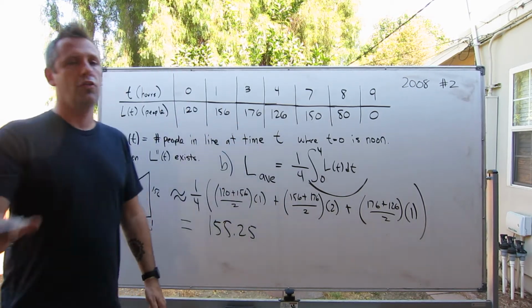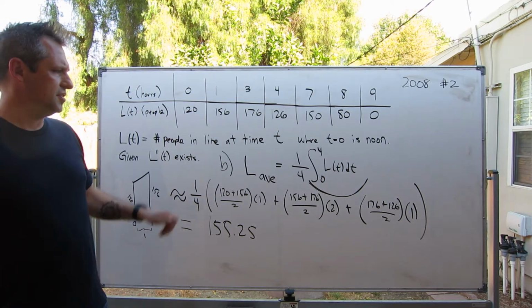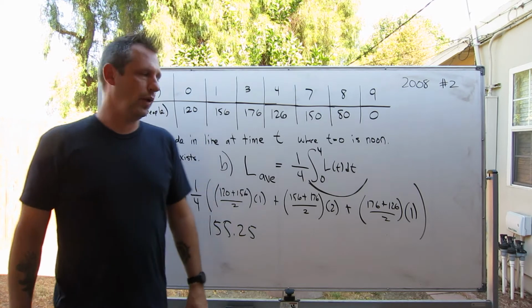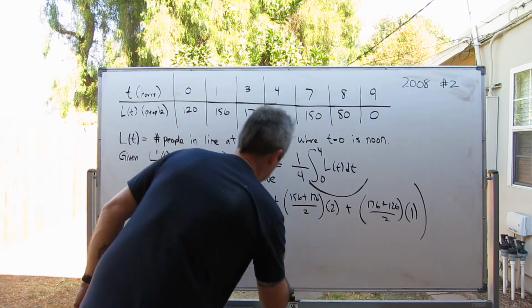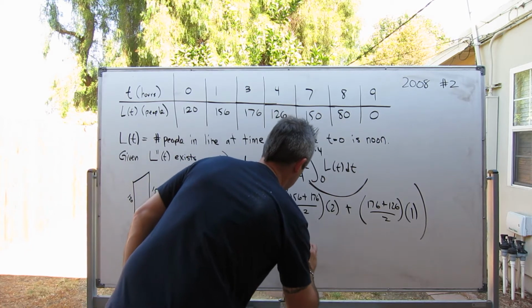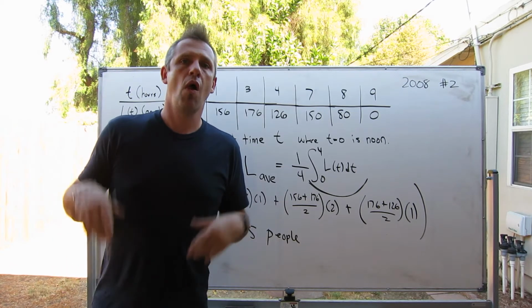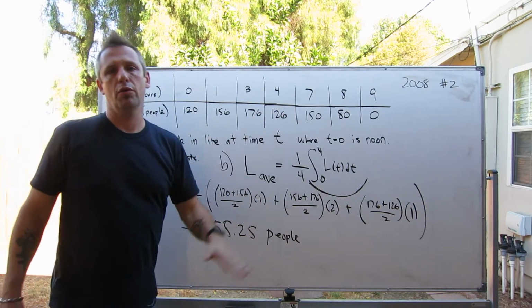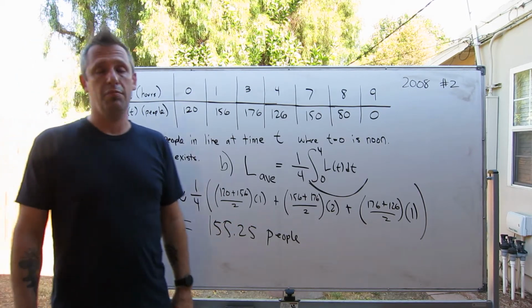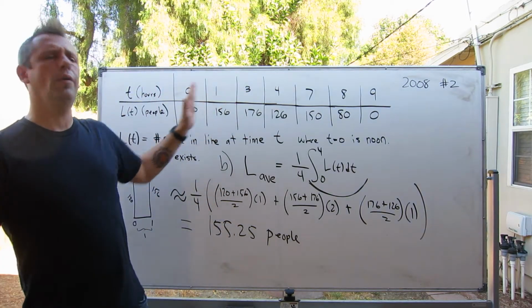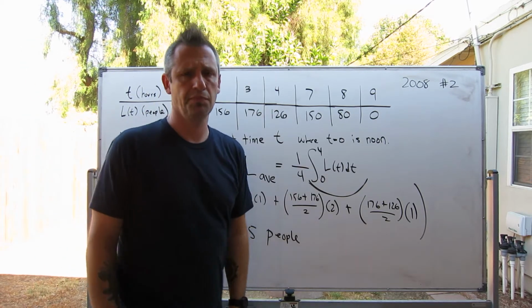And again, it's worth noting, what does this actually mean? This is the average number of people that were waiting in line over the first 4 hours. So this is people. We estimate, we're not 100% sure about this, but we estimate that within the first 4 hours, on average, there were about 155.25 people in line, based only on knowing these few values, 1, 2, 3, 4 values. We were able to make that estimate.